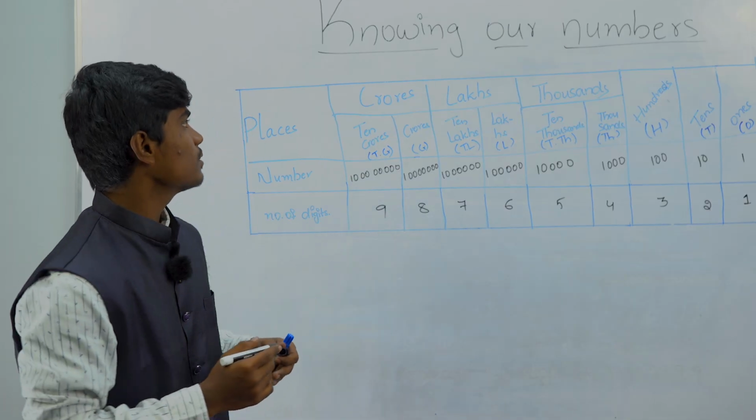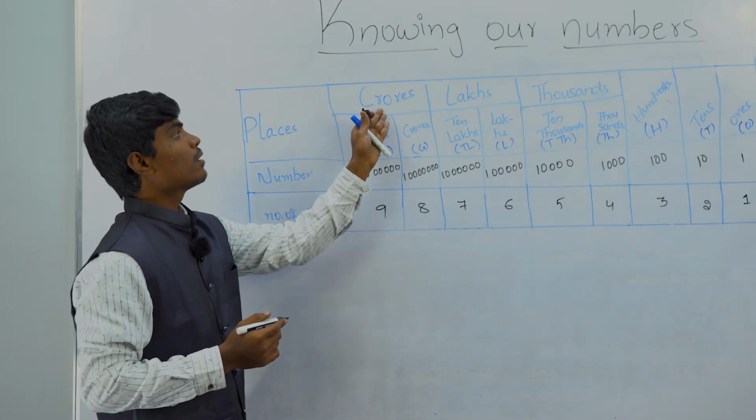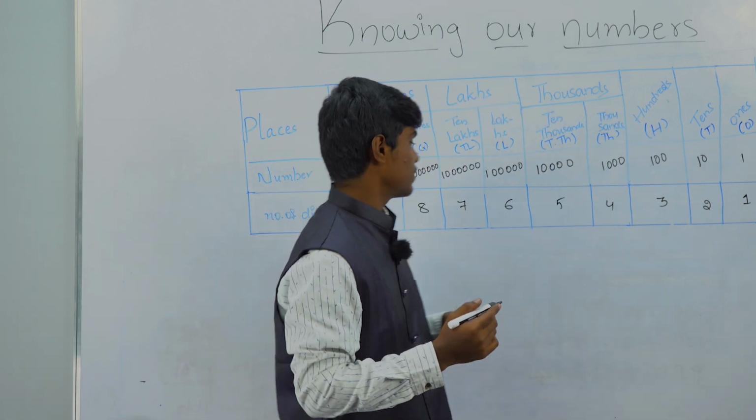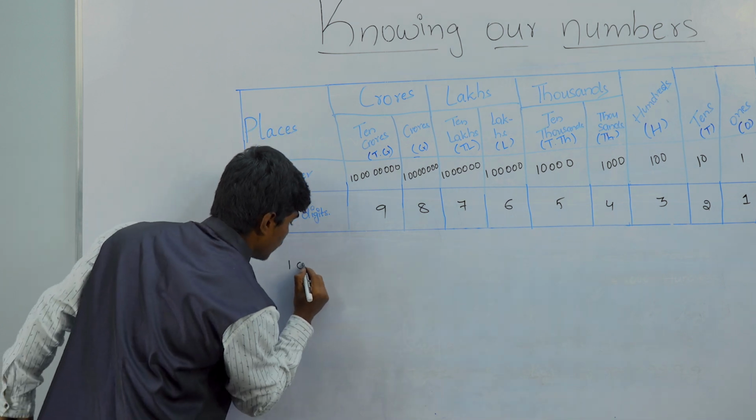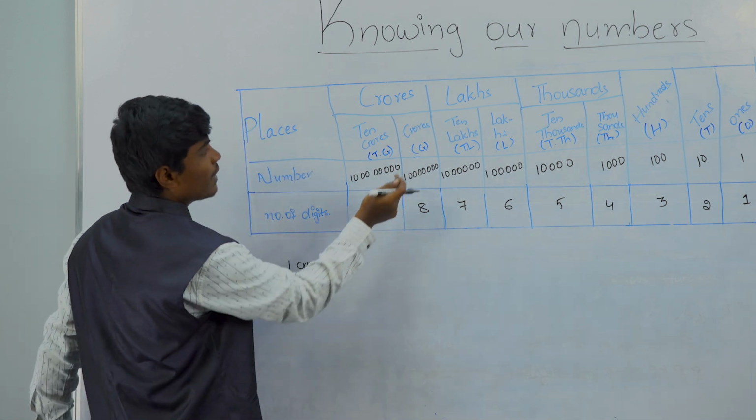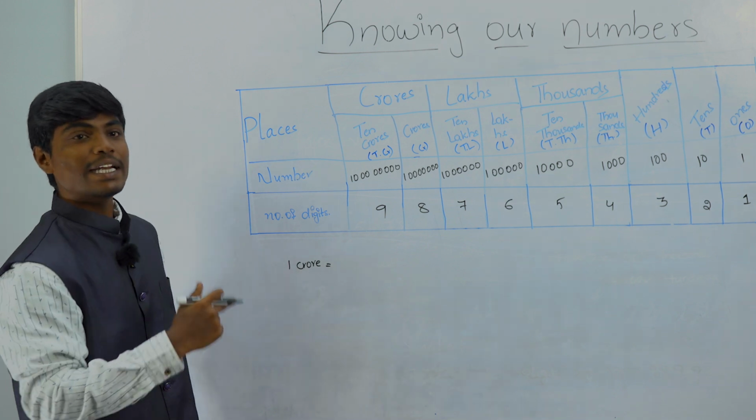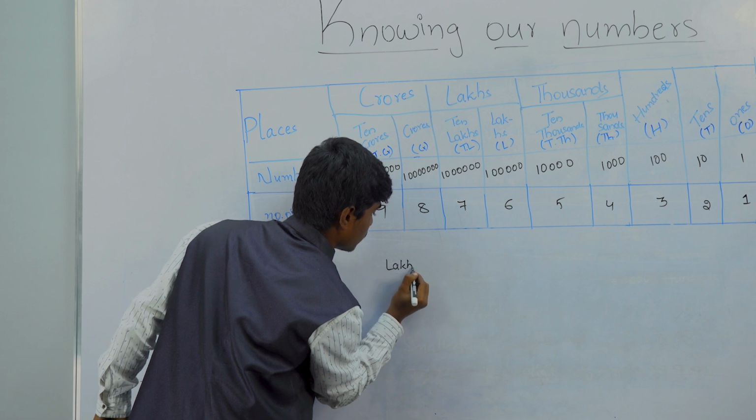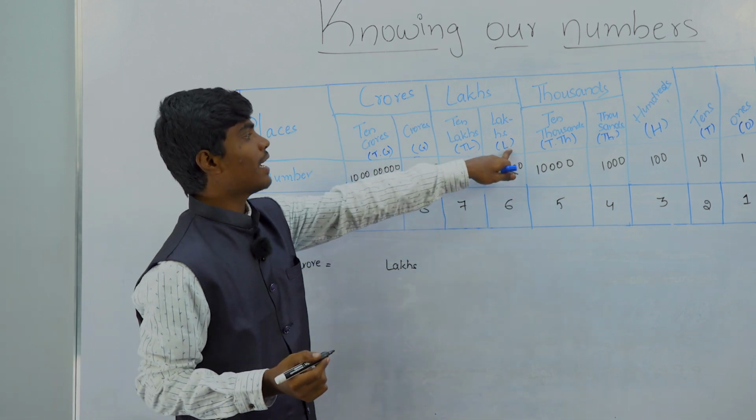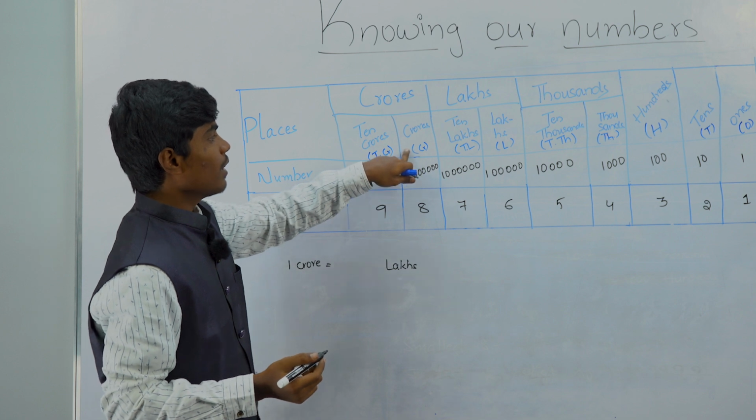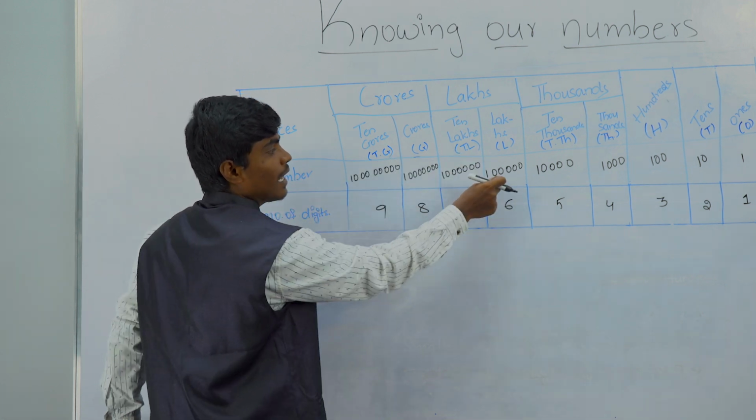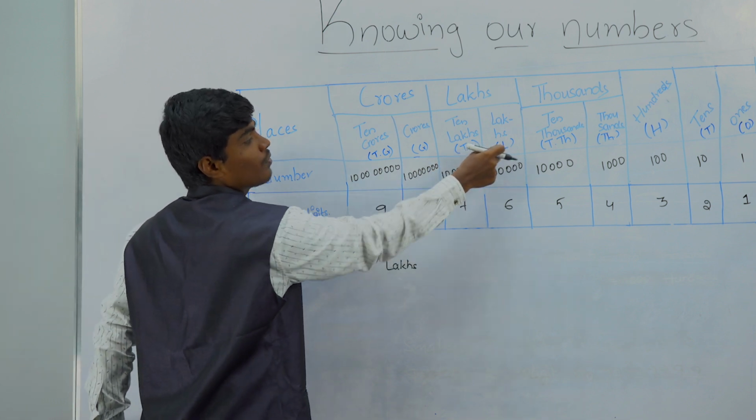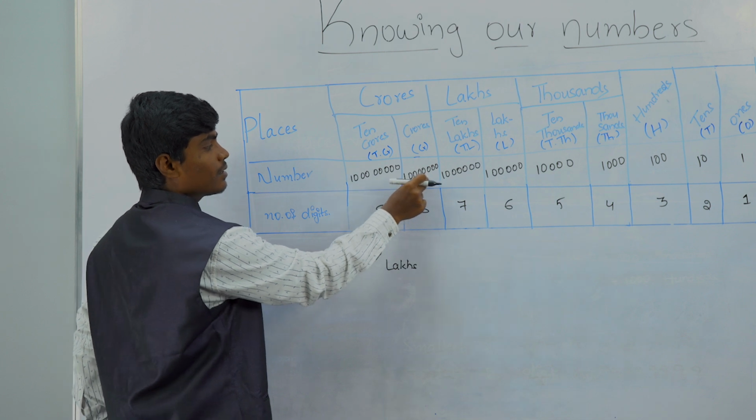Before moving to the exercise, let me tell you the relationship between crores and lakhs, crores and thousands, lakhs and thousands, and lakhs and hundreds. We have 1 crore. We have to write it in terms of lakhs. Counting 1 lakh, 10 lakhs, 100 lakhs. So, this is 100 lakh.